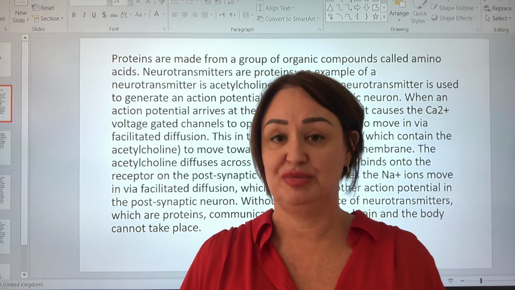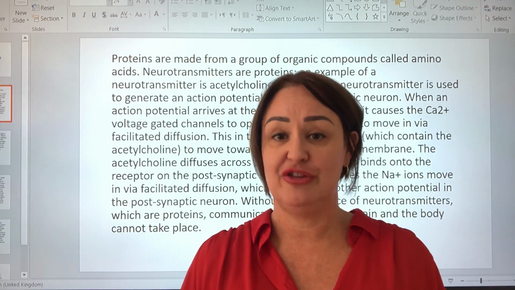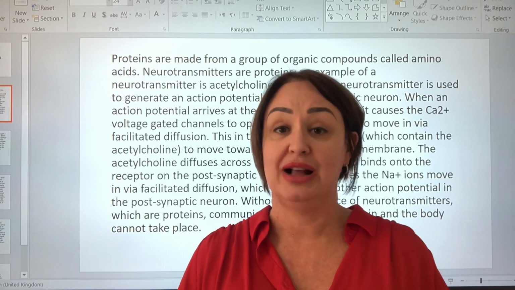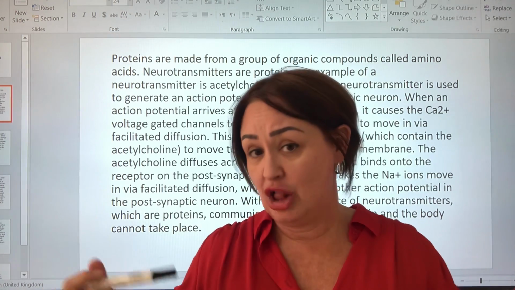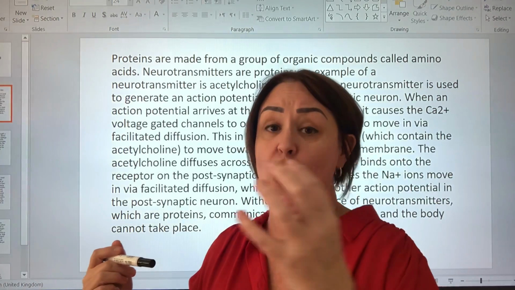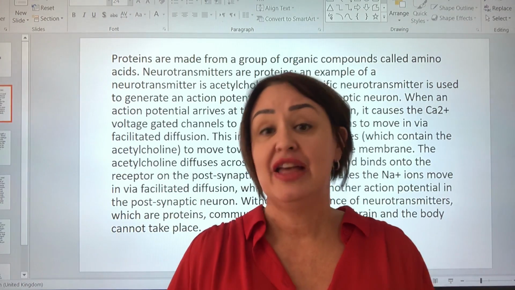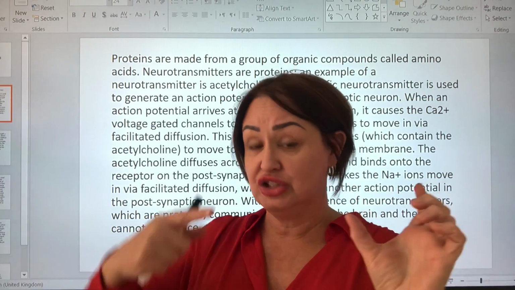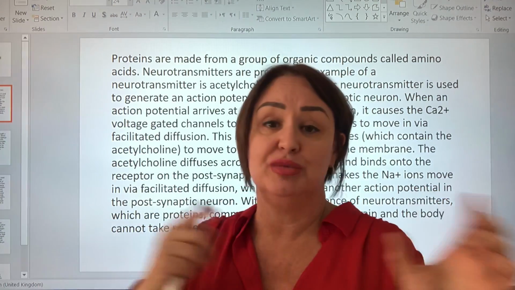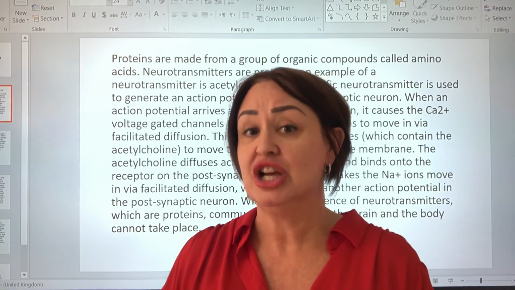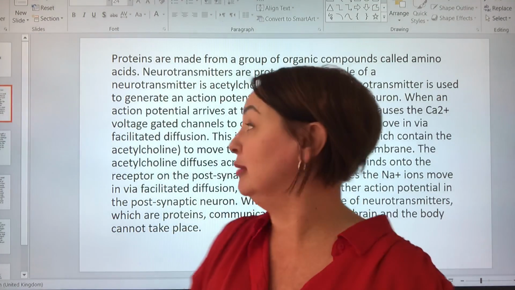Granted, that could be better. What are the consequences if we don't have neurotransmitters? Well, remember, neurotransmitters help nerve impulses to travel in one direction only. They also enable one neuron to communicate with several neurons. Some of them might be inhibitory or excitatory. So I think that bit, he could have improved a little bit more.